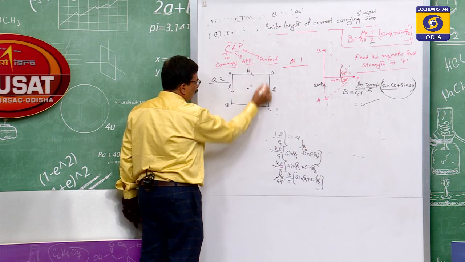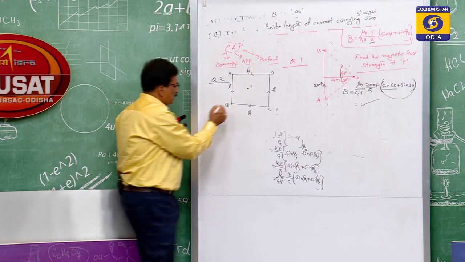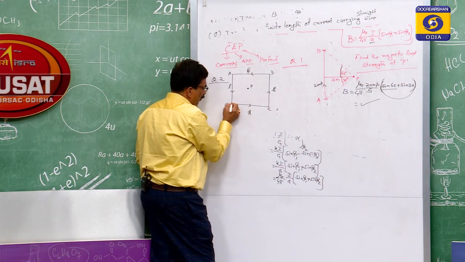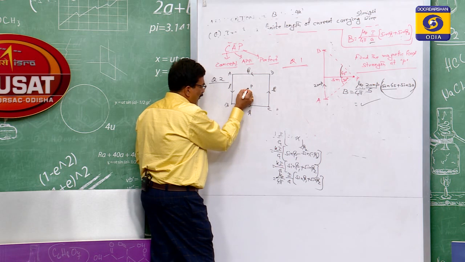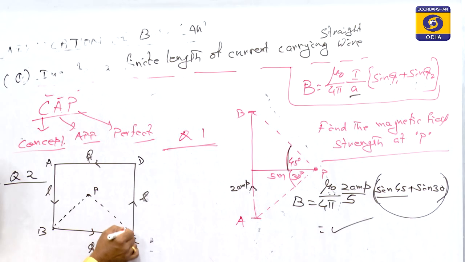There are 4 sides, so each side becomes one of the wires. So this is a finite wire. Suppose we take this finite wire. Now join its 2 ends to the point.